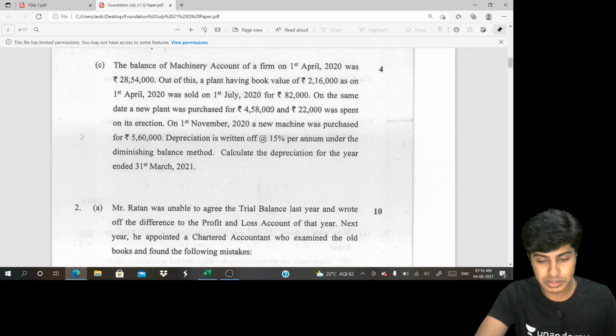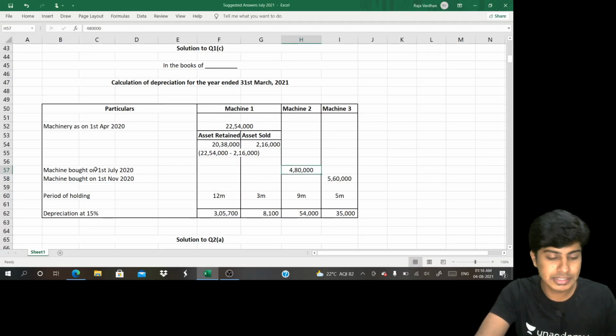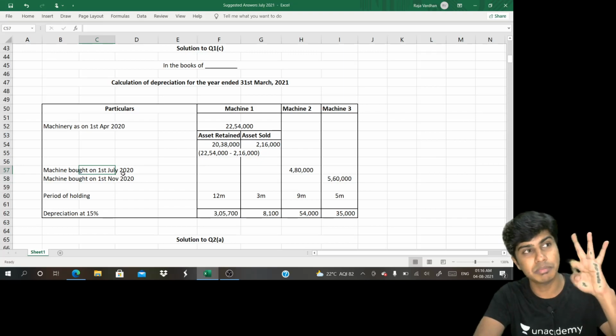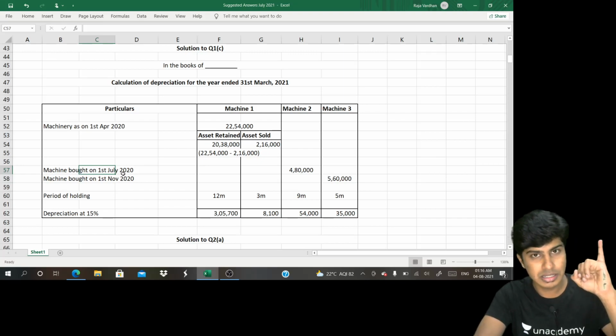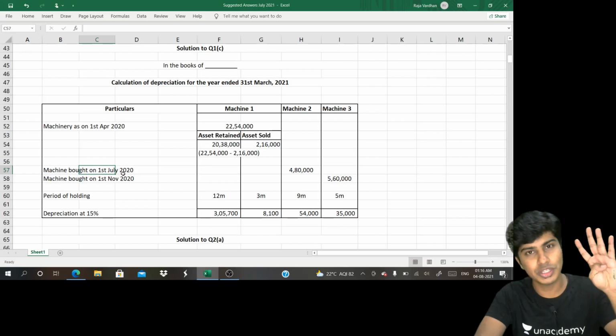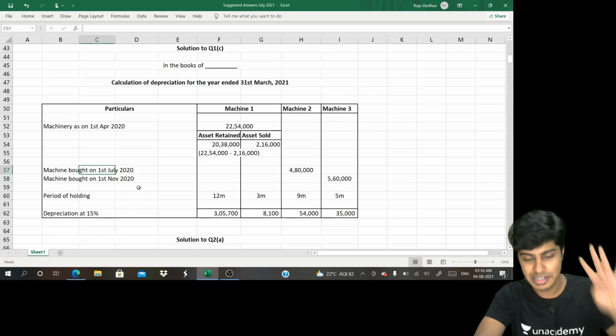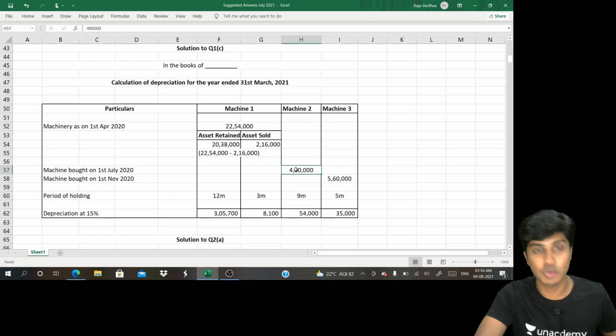Next, we have two more purchases. On the same date, meaning 1st of July, another new plant was purchased for 4,58,000 and 22,000 was spent on its erection. Any expense incurred on installation of a machinery should be included in the cost. So I do 4,58,000 plus 22,000, 4,80,000. That's the price at which I'll record my asset which is bought on 1st July. So it will be used for July, August, September, October, November, December, January, February, March. 9 months depreciation has to be computed for this 4,80,000.